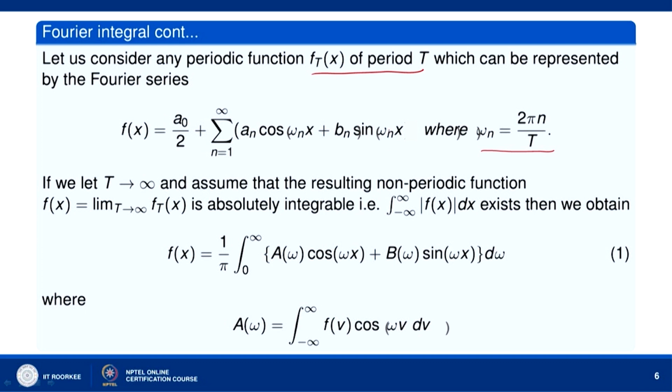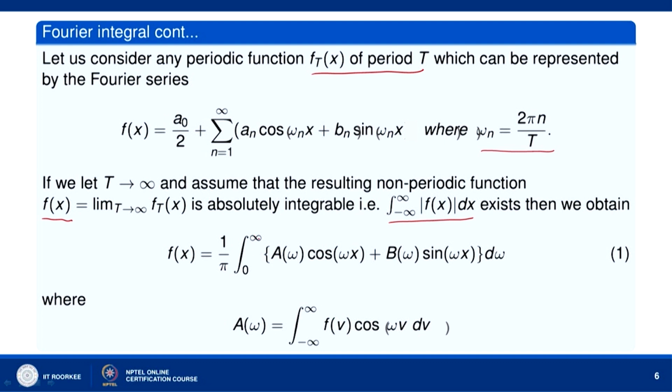So, for convenience we are writing 2 pi n by T as omega n. So, we get this Fourier series for the function f_T(x). Now, let us take T goes to infinity here. If we take T goes to infinity and assume that the resulting non-periodic function f(x) is absolutely integrable, meaning that the integral over minus infinity to infinity of mod of f(x) dx exists, then we obtain